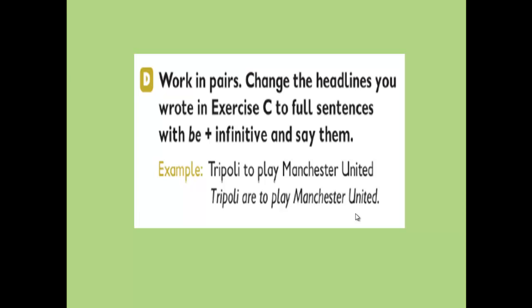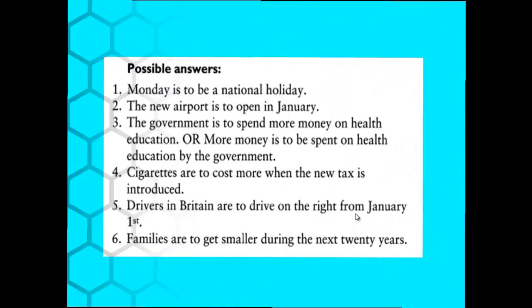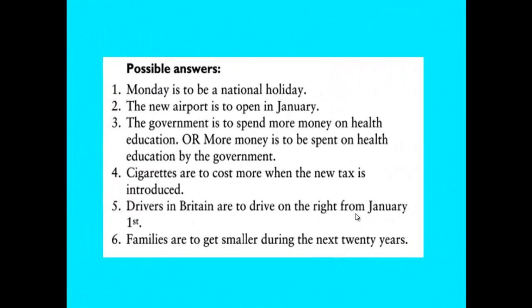Now we will do the other sentences and you can see the answers in front of you, my esteemed students. Here are the possible answers. Number 1: Monday is to be a national holiday. Here we put "is" in front of "be."